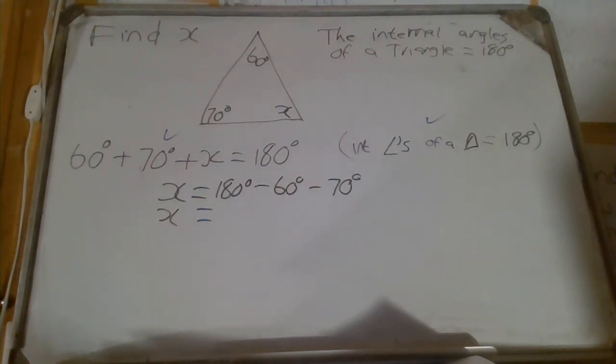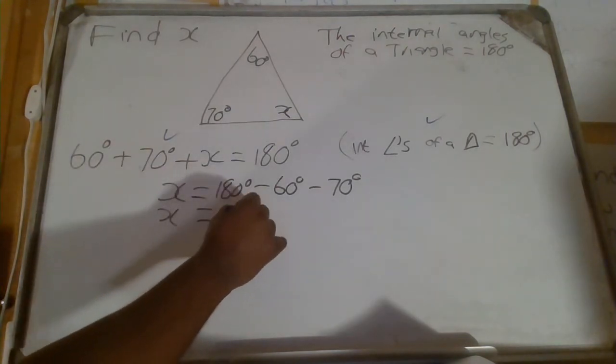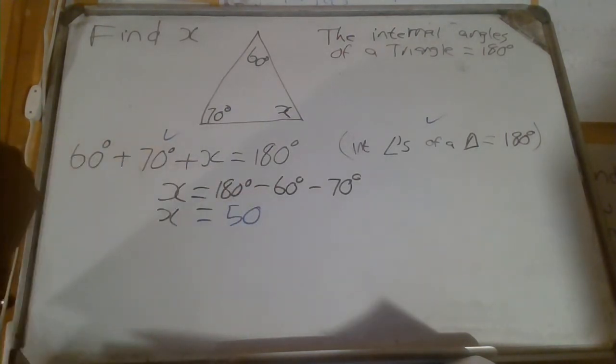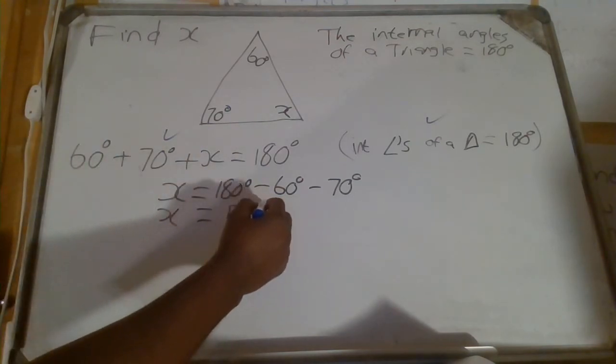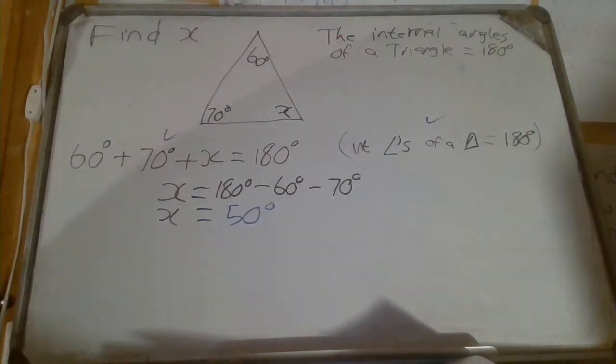So 180 minus 60, you get 120. And then you minus 70 in that 120, what do you get? You will get 50. So the other one is 50 degrees.